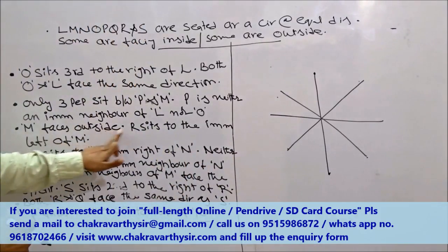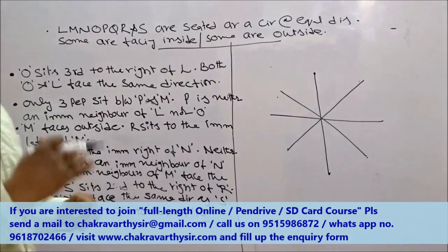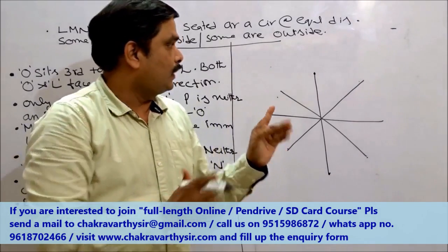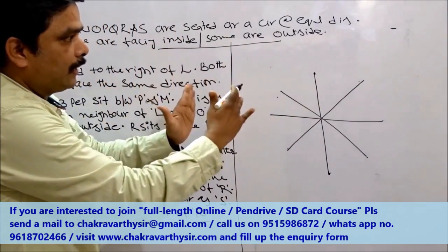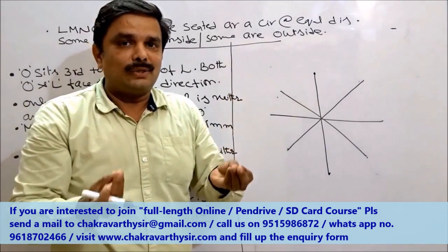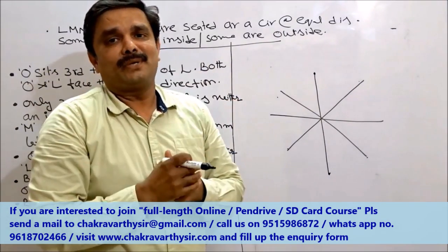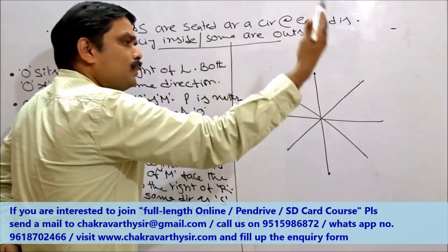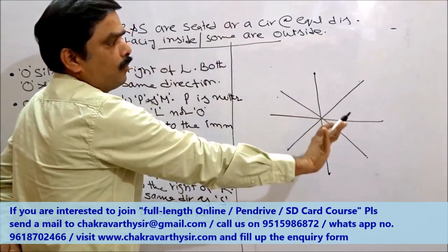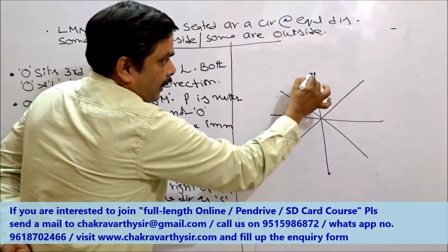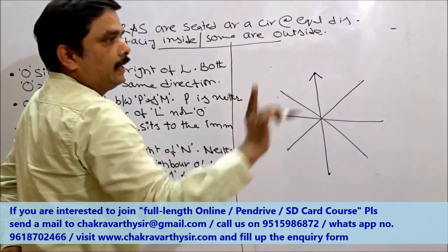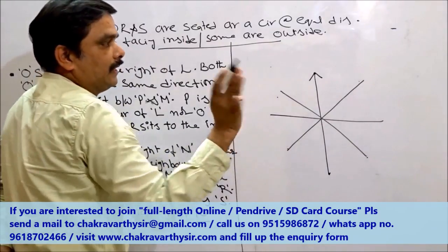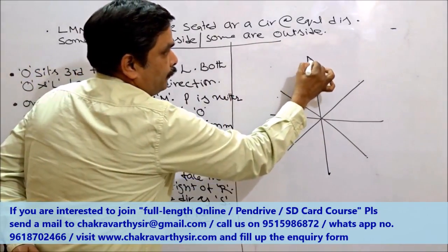Now, go for the next one. M faces outside, R sits to the immediate left of M. This is a very good information to start with. Now, I can start with this one, and after starting this one, you should take all the information related to this one without leaving a single information. How to take this one now? M faces outside. Where shall I take M? That is up to you. Since it is a circle, any place you want you can take. But I suggest you, when one person is facing outside, it is better to take here, because this person's right is our right, left is our left. It is a little convenient for us. I am taking M here.